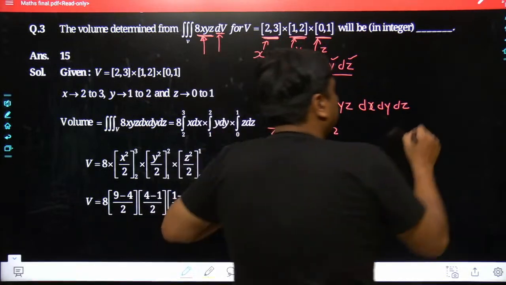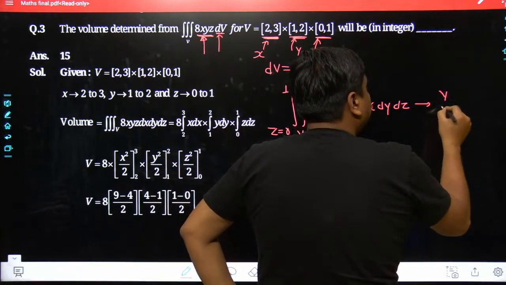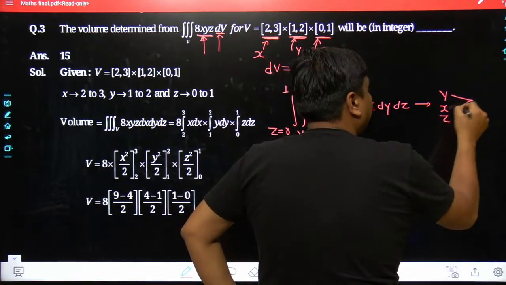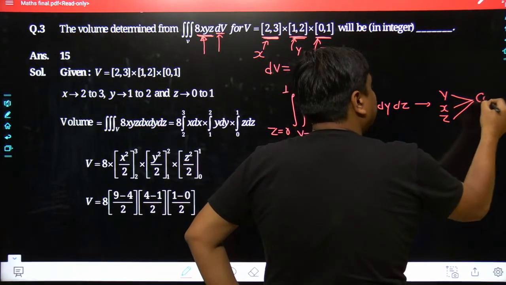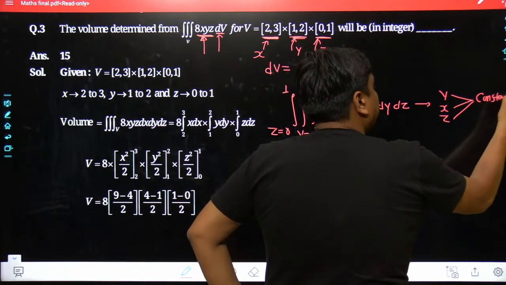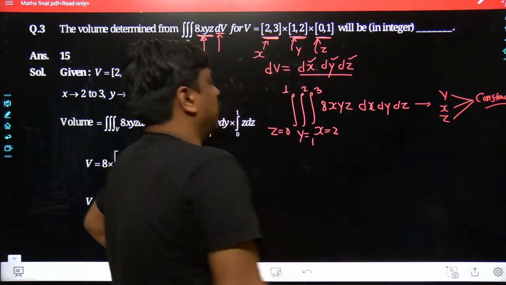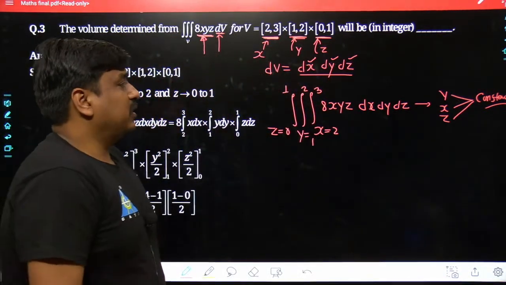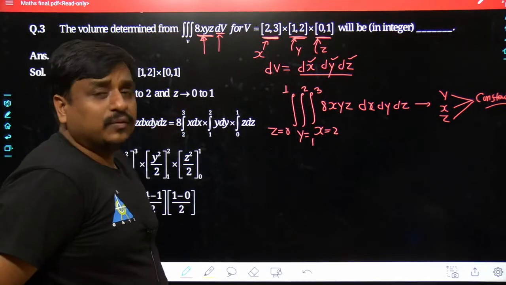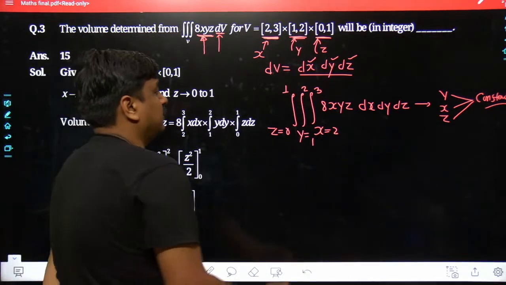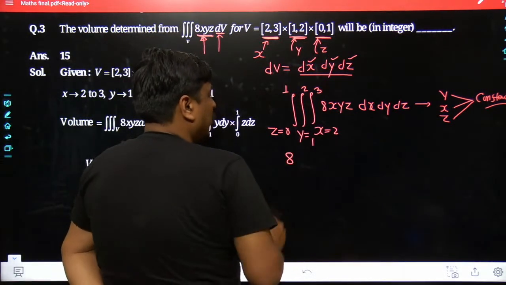So what I am saying, you can see y, x and z. If you focus over their limits, they are constant in nature. If they are constant in nature, what does it actually mean? You can take the integration in any of the sequence. 8 is a constant.